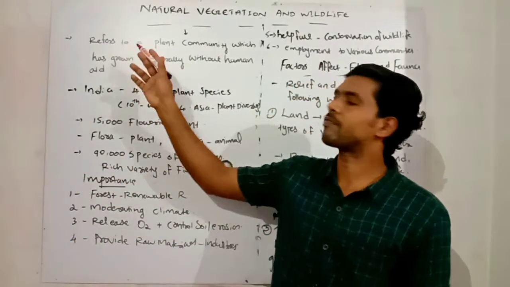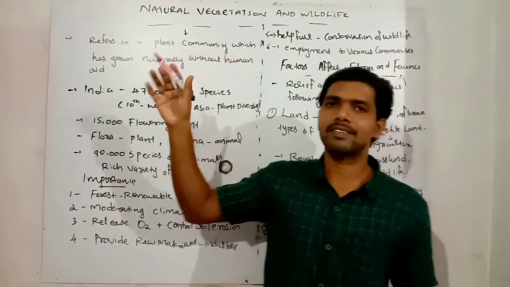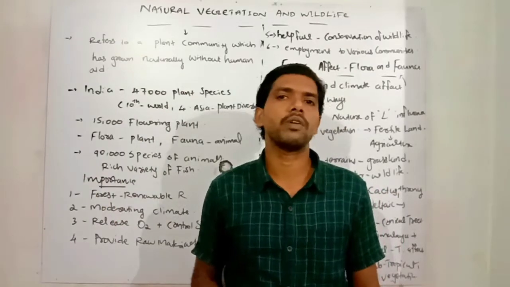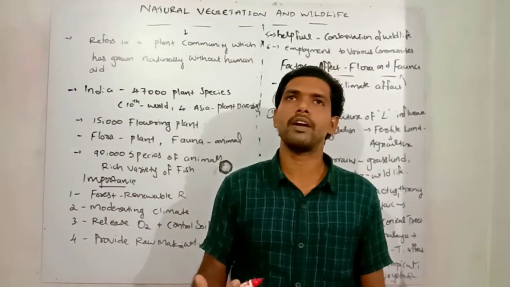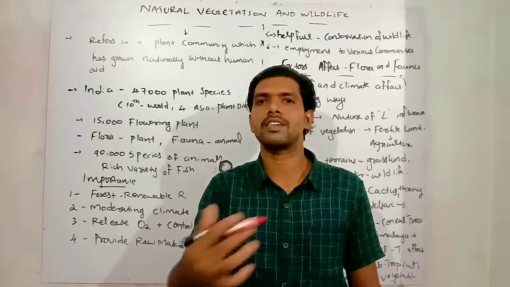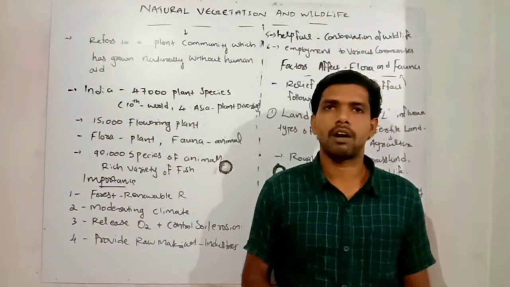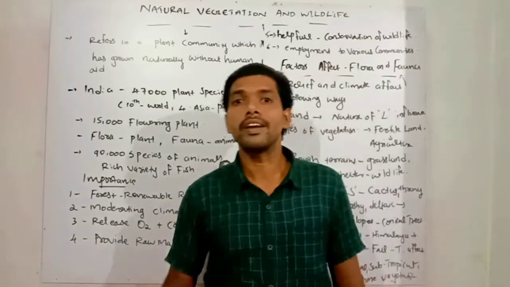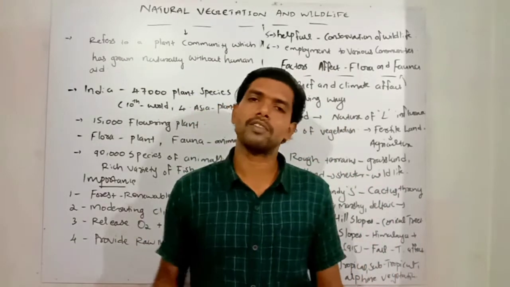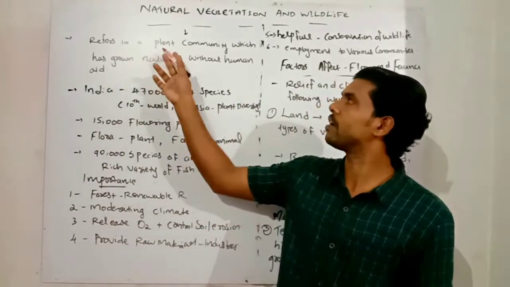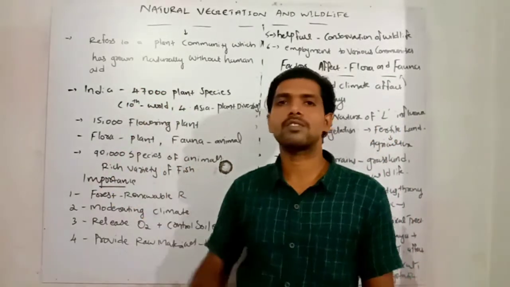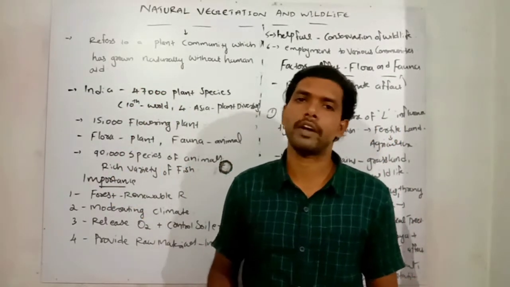Natural vegetation refers to a plant community which has grown naturally without any human aid. A lot of natural vegetation without any human aid can be seen in our surroundings. That type is commonly called natural vegetation, and it has been untouched for many years in our world. So natural vegetation means a plant community which has grown naturally without any human aid.